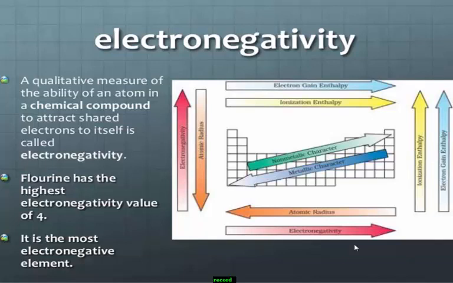It is also defined as a qualitative measure of the ability of an atom in a chemical compound to attract the shared pair of electrons.